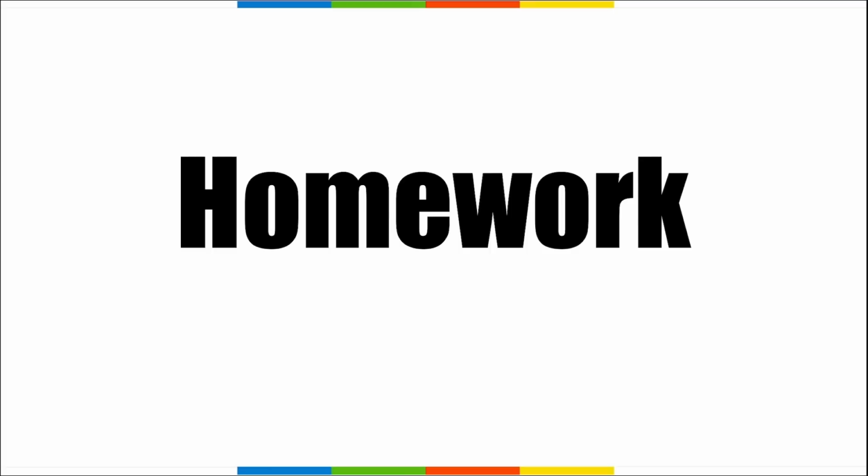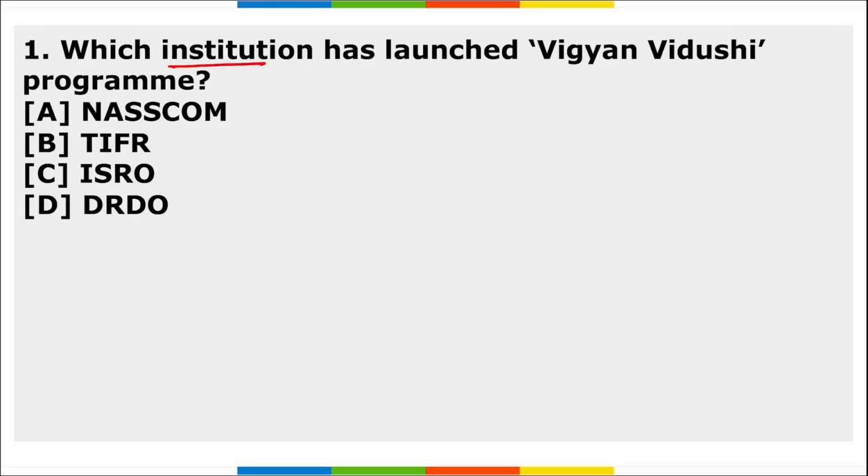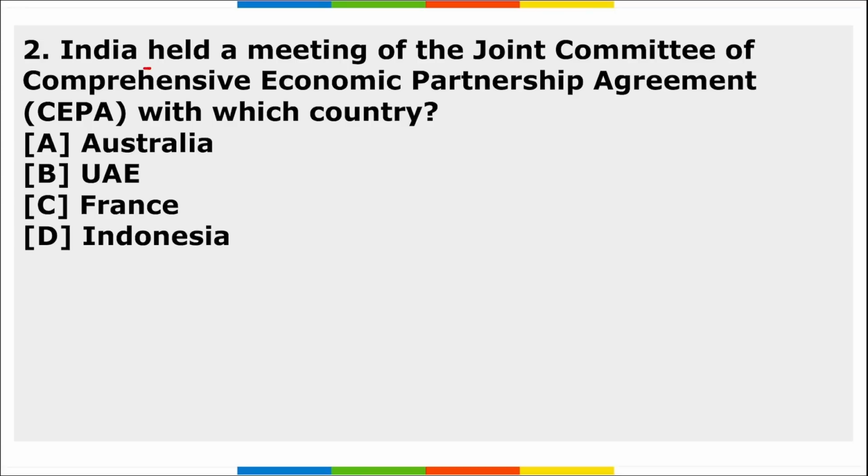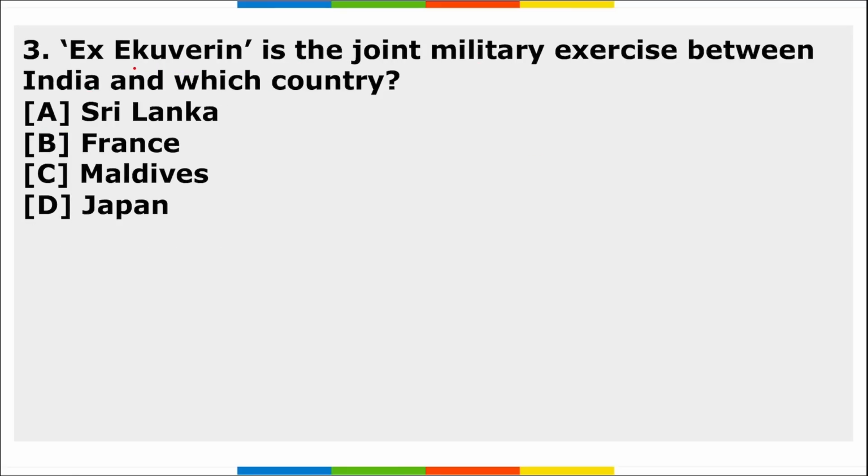Now let's move to the homework section. First, which institution has launched Vigyan Vidushi program? Second, India held a meeting of the Joint Committee of the Comprehensive Economic Partnership Agreement with which country? And we have discussed this yesterday. Next, exercise equivalent is the joint military exercise between India and which country? This was also discussed by us a day or 2 days before. Correct? So these are your important current affairs for the day, friends.